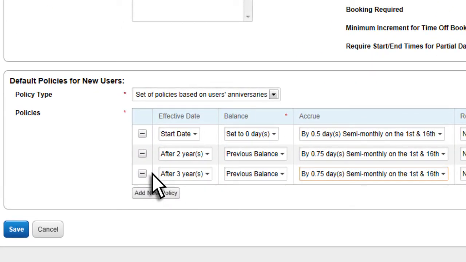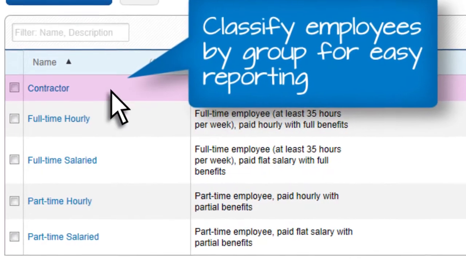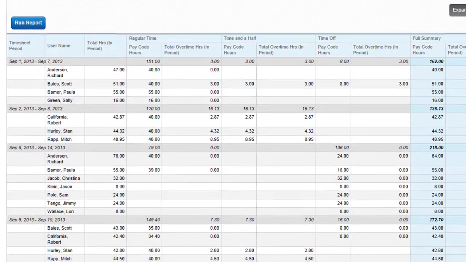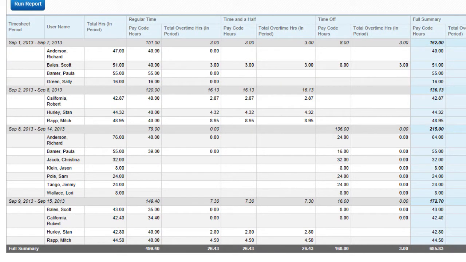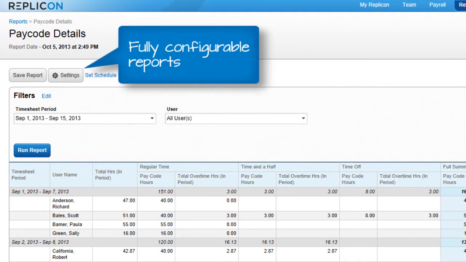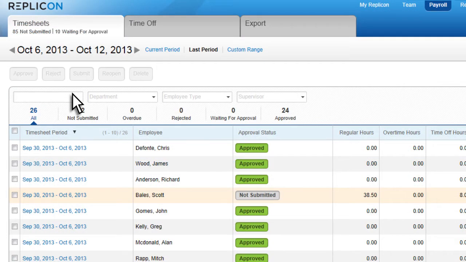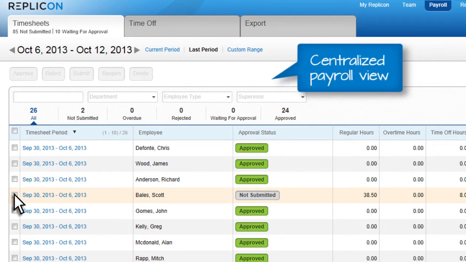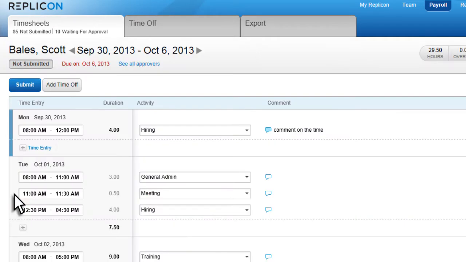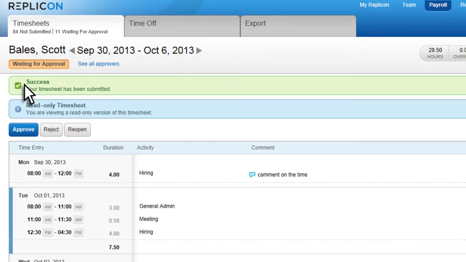You can also add and modify employee types, easily classifying them into groups for payroll and reporting. Monitor overtime and absences with robust reporting that gives you visibility into attendance and compliance data, making data collection easy with configurable reports for actionable insights. A centralized payroll view brings all time and attendance functions onto a single screen. See the status of any timesheet across the organization, where it's at in the approval path, and override accordingly.